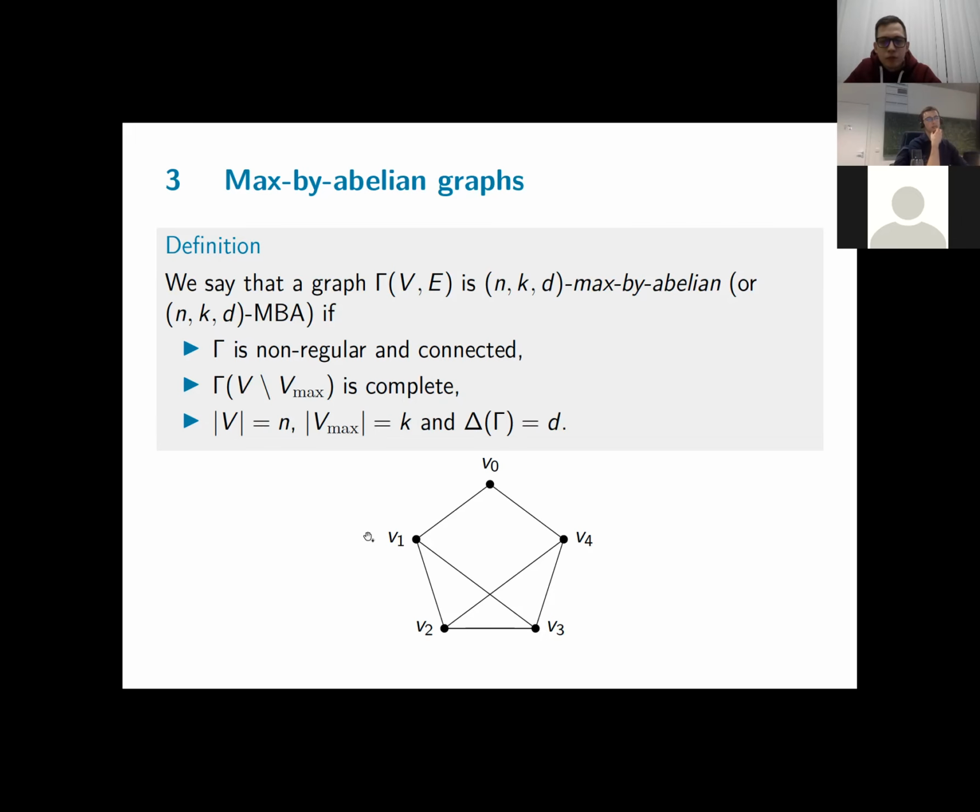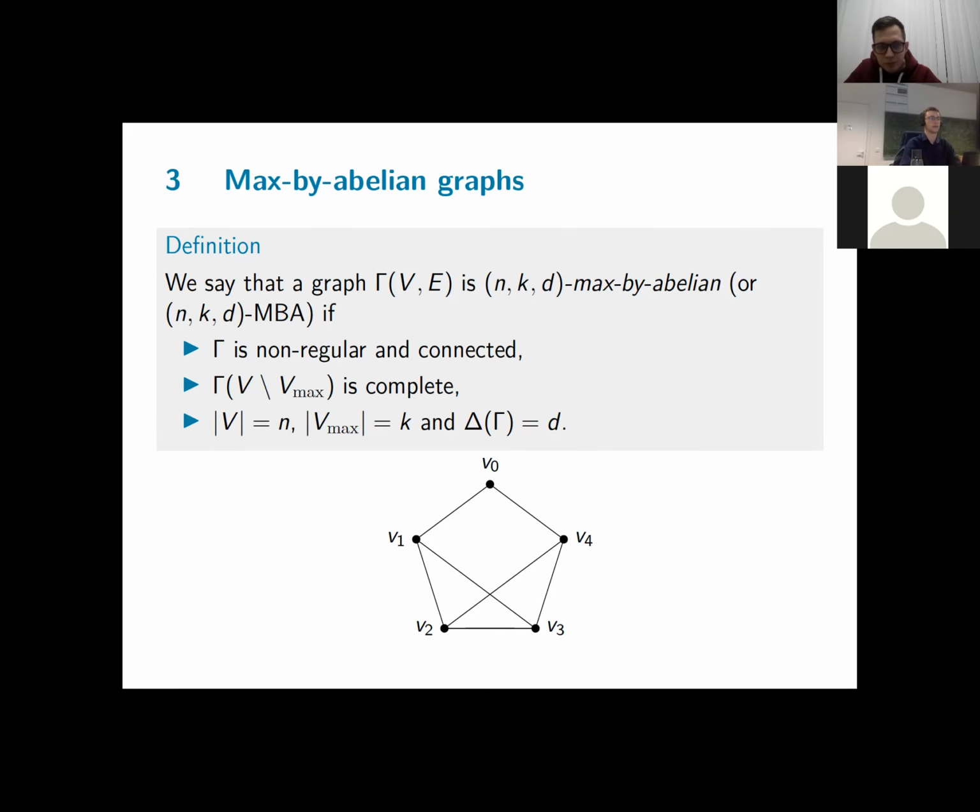To give an example, this graph on 5 vertices has 4 vertices of degree 3, v1 up to v4. So n is 5, k is 4, and d equals 3. And if we delete v1 up to v4, we are left with a single vertex. So this is a complete graph, namely the complete graph on one vertex. So this is an example of a max-biabelian graph. So they also exist. It's not a condition that is never satisfied.